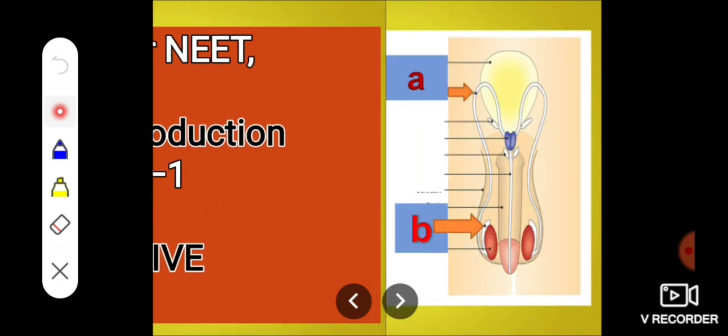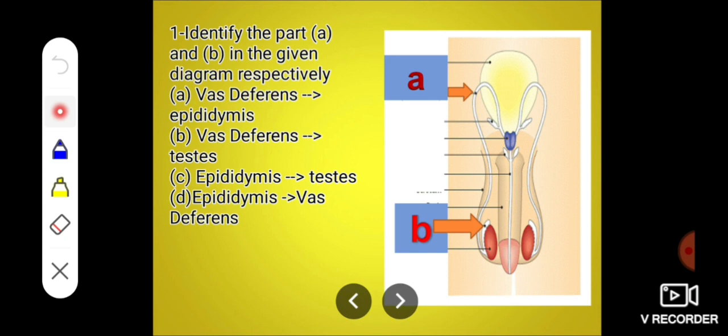Hello student, today we will see some important MCQs on the topic male reproductive system from the chapter human reproduction. Our first MCQ is: identify the parts A and B in the given diagram, respectively.